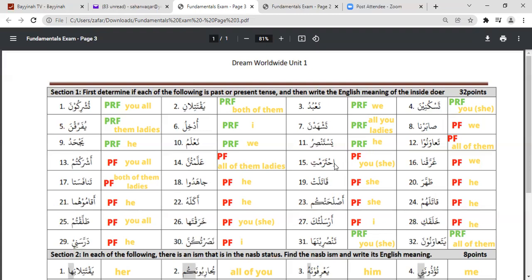Ihtaramti. Fine. As we have talked before, with past tense, by the ending, sometimes it becomes really obvious that they are past tense. Nasarti, ihtaramti. Right? So it is you, she. That is singular, feminine, second person. Now this one is warraqna. Warraqna. If we look at the table, nasarna, right? So this is past tense, and because of the na that is there, the inside doer is we.